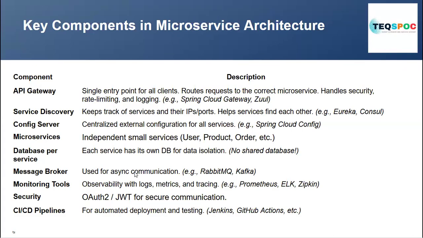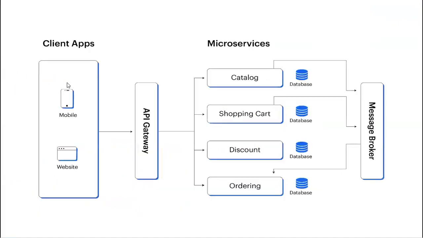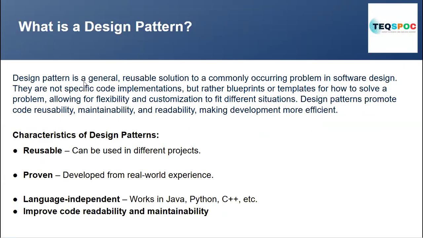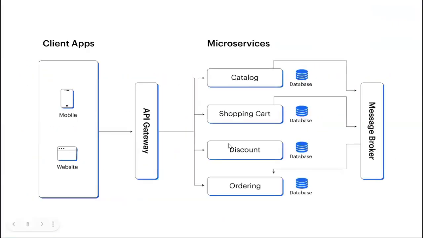Now coming to our next topic, this is microservice design pattern. So what are design patterns? Basically, a design pattern is nothing but a template, a way of working in a microservice architecture.